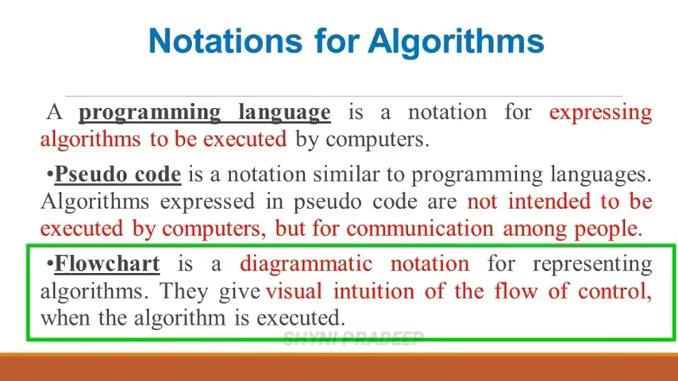Next, let us see about flowcharts. Flowchart is a diagrammatic notation for representing algorithms. It shows the control flow of algorithms using diagrams in a visual manner. In flowcharts, rectangular boxes represent simple statements, diamond-shaped boxes represent conditions, and arrows describe how the control flows during the execution of the algorithm. So, a flowchart is a collection of boxes containing statements and conditions which are connected by arrows showing the order in which the boxes are to be executed.